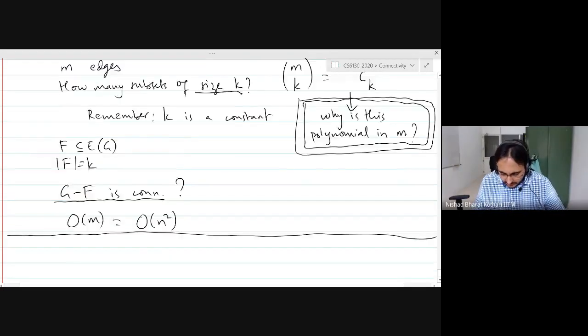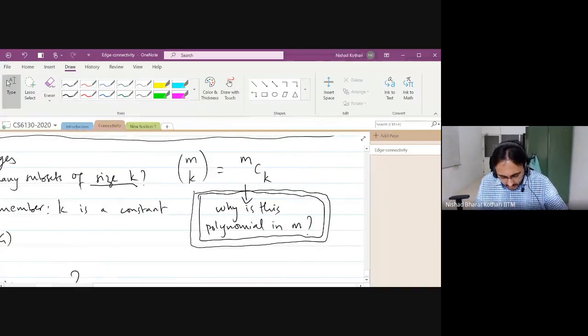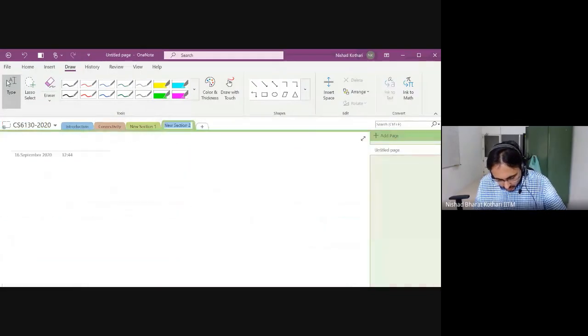Okay. If not, then I want to switch to, actually it's not a new section, it's in connectivity. I want to switch to vertex connectivity.